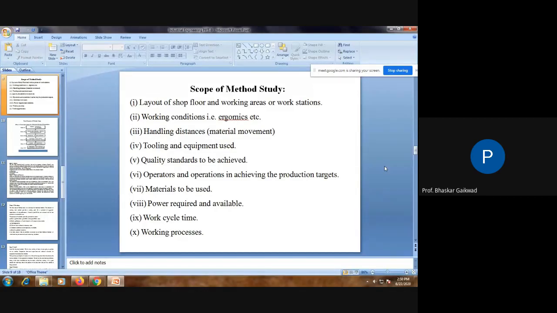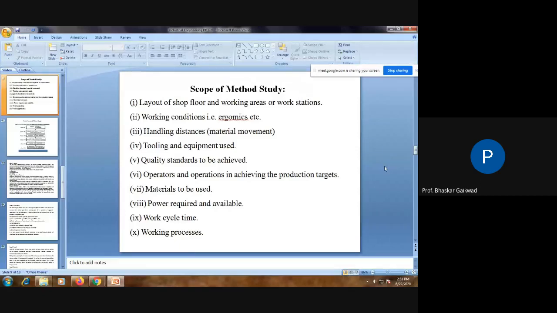Operators and operation in achieving the production target. If there is less production due to a problem of operators, here we can apply the concept of method study in order to increase the production target. Material to be used. In one component we can use 2-3 materials, but which material for which component, what is the cost and what is the market value depends upon this. We can select the material to be used in the industry, and here we can apply the concept of method study.